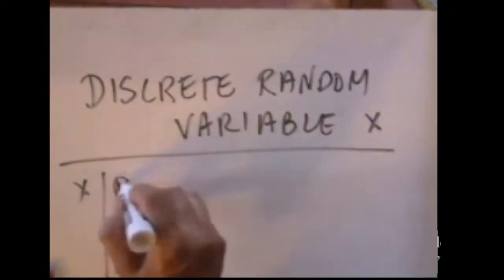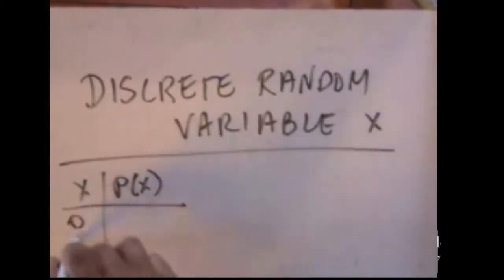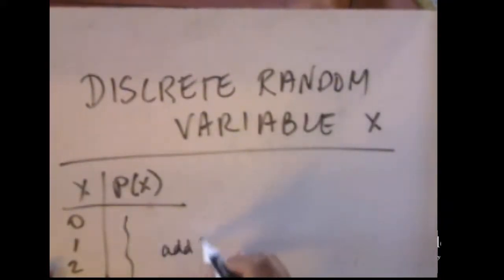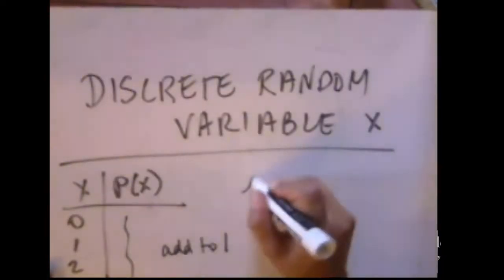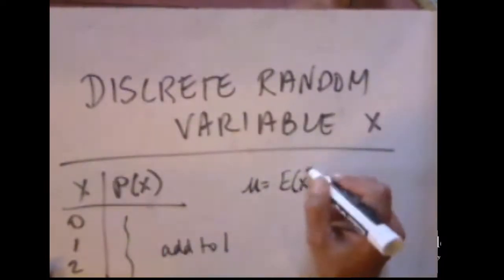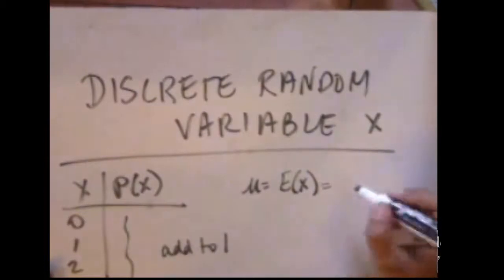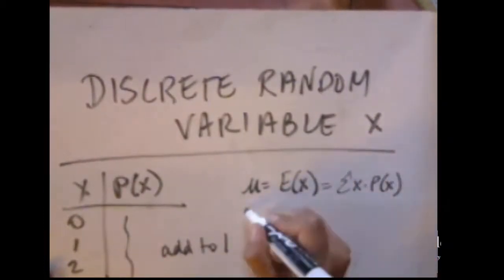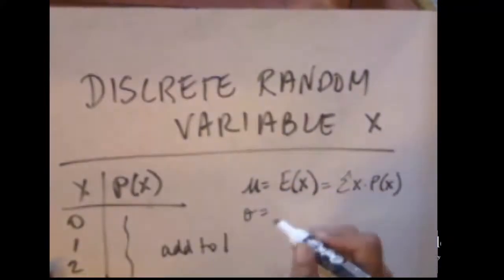You just saw the video on a discrete random variable x for a probability distribution. You could have more than one outcome for x, 0 through 4, 0 through 5, etc., and some probabilities which add to 1. All right, we found out the mean is the same thing as the expected value, which is simply the sum of x times p of x.